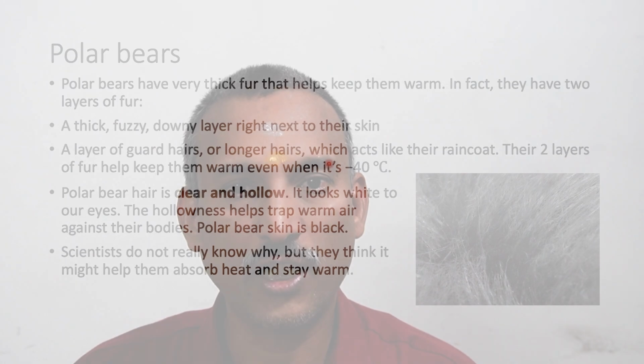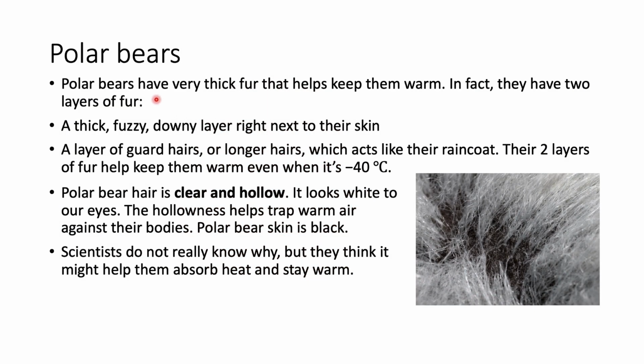So if we look at the polar bear itself, the white polar bear everybody knows, but polar bears have very thick fur that helps them keep warm in the cold winter. In fact, they have two layers of fur. One is a thick fuzzy downy layer right next to their skin. So this is their skin. And the second one is the layer of guard hairs, the long hairs sticking out here, which acts like their raincoat. Their two layers of fur help them keep warm even when the temperature is minus 40 degrees centigrade.